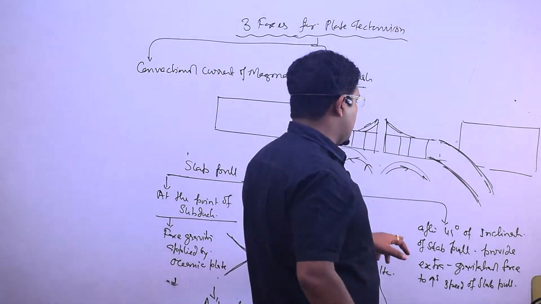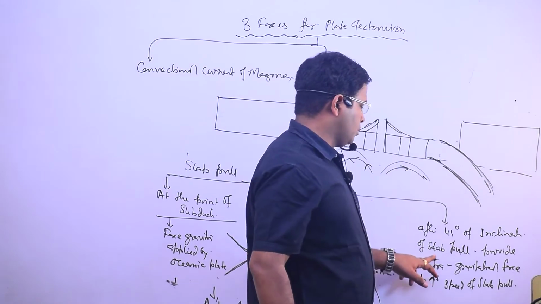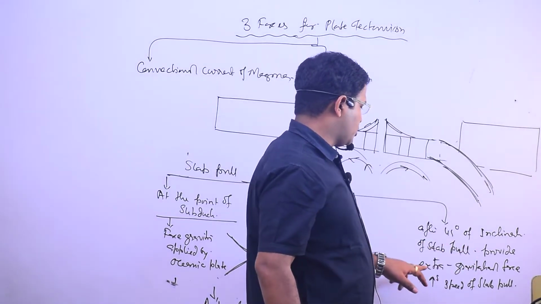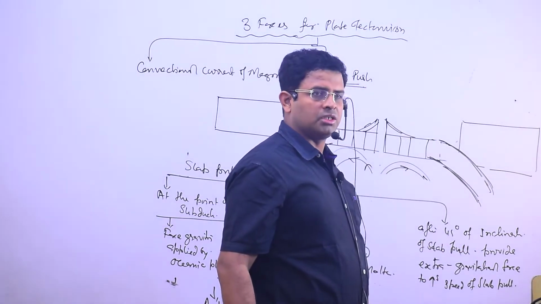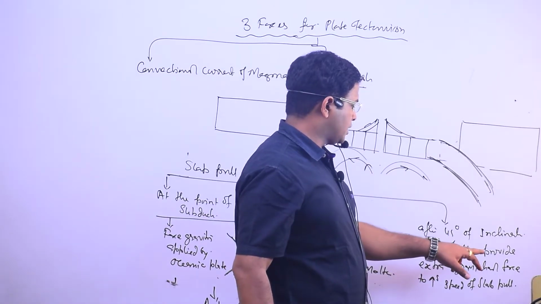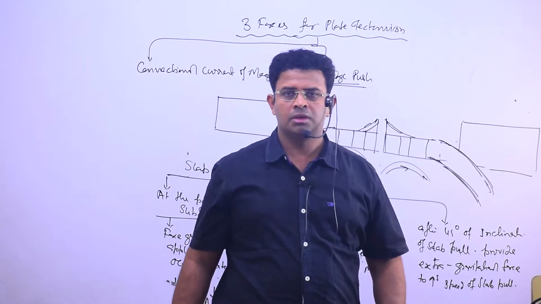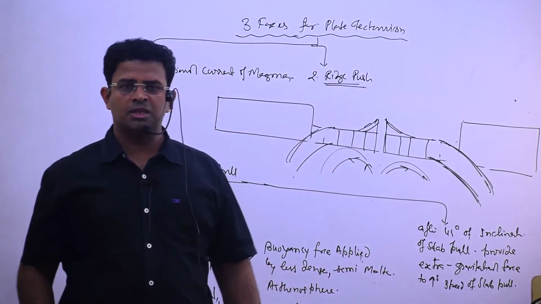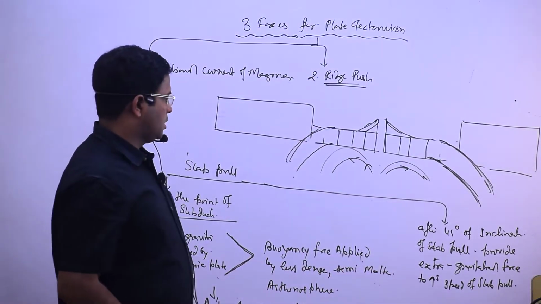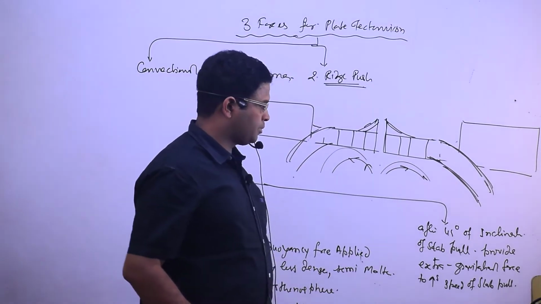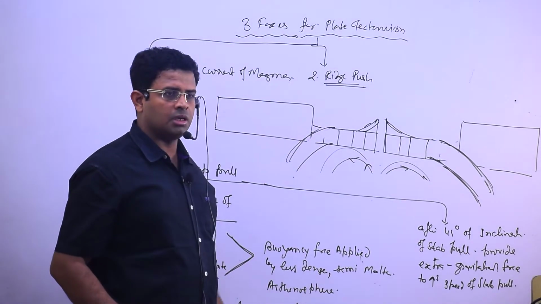After 45 degree of inclination of slab pull, it provides an extra gravitational force. It provides extra gravitational force to increase the speed of slab pull. Understood it?